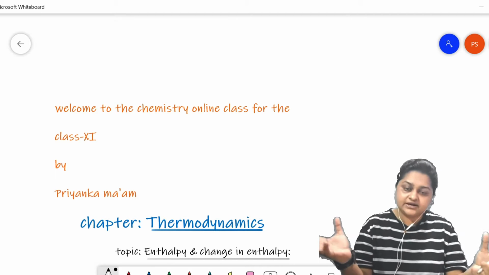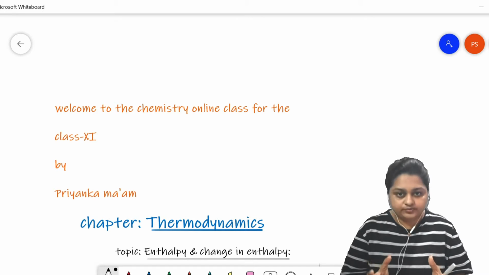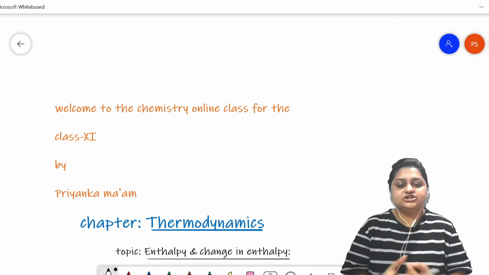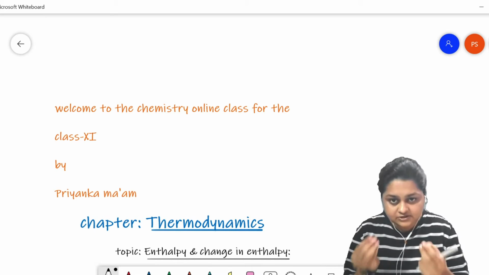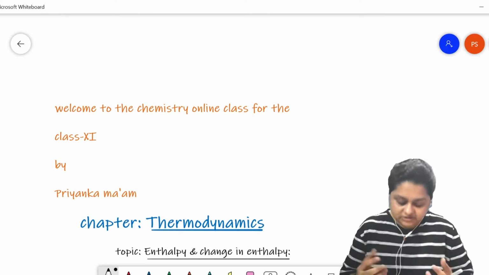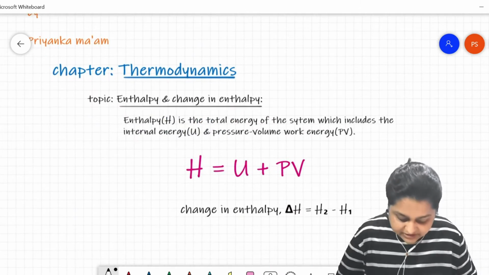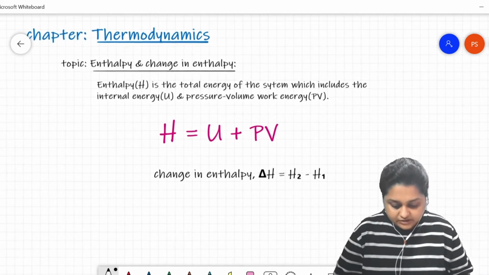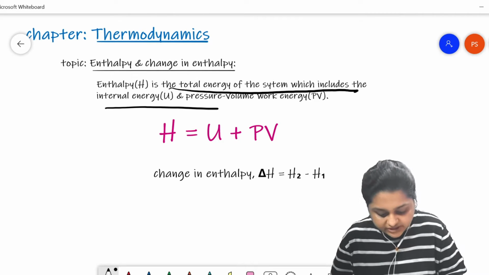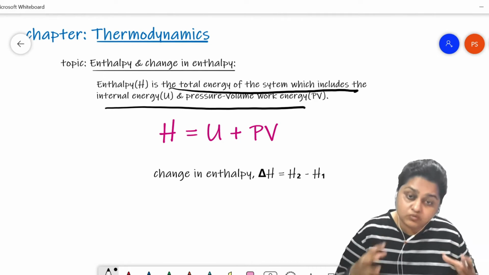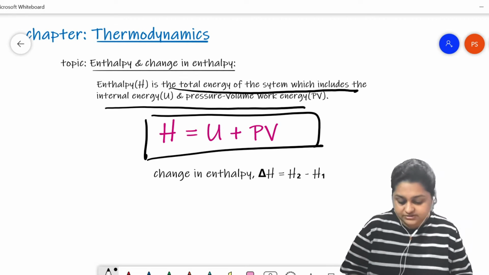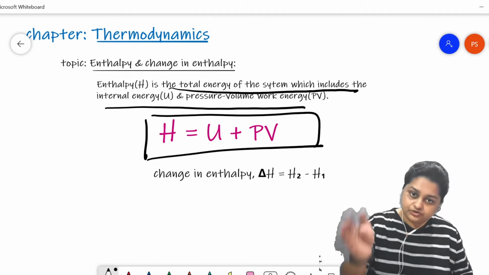So the total energy becomes the summation of these two energies. A new energy term is designated to this total energy of the system, known as the enthalpy. So enthalpy is nothing but the total energy of the system, which includes internal energy and pressure volume work energy. It is designated as capital H and is given by H equals U plus PV.